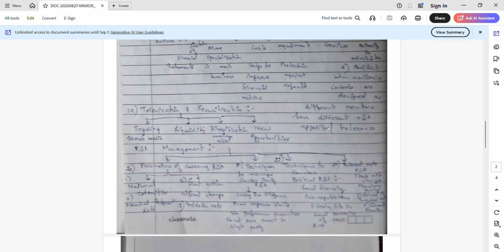Now, what are the techniques involved to manage counterparty risk? Carry out due diligence and know the exposure limit, use performance guarantee, and do not commit to a single party. So these are the techniques to manage counterparty risk. What are the techniques to counter political risk? Local financing, proper negotiation, and buying raw materials locally. So these are the various techniques to counter political risk.